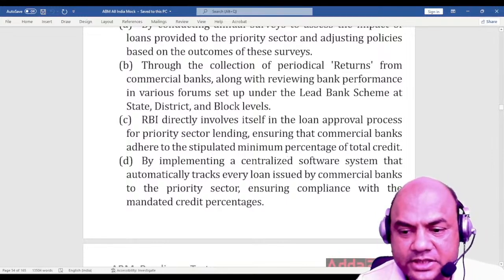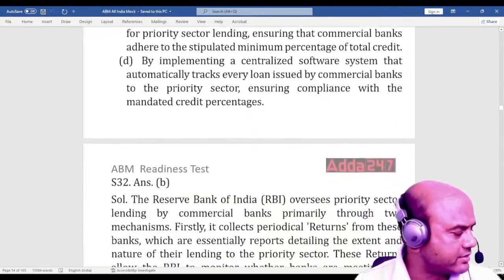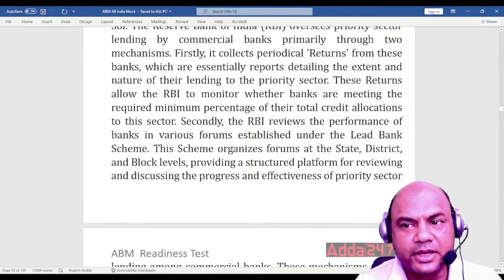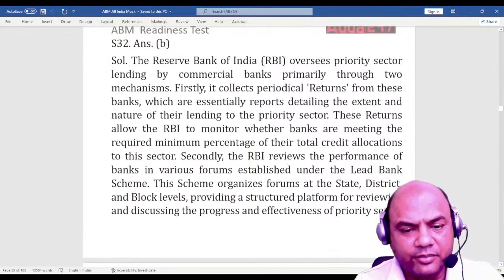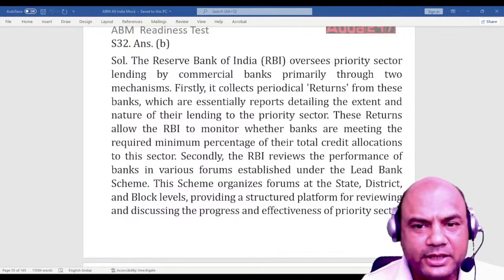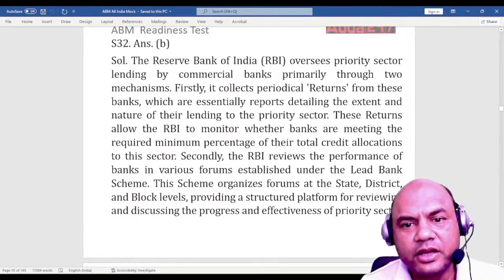Now, the explanation of this is a big explanation. You can go through it. So let's look at the explanation. The Reserve Bank of India oversees priority sector lending by commercial banks primarily through 2 mechanisms.